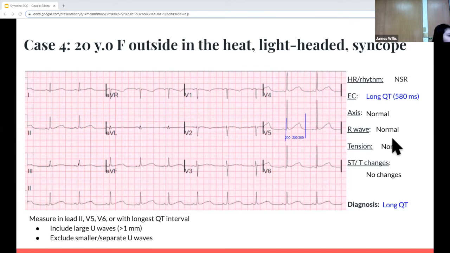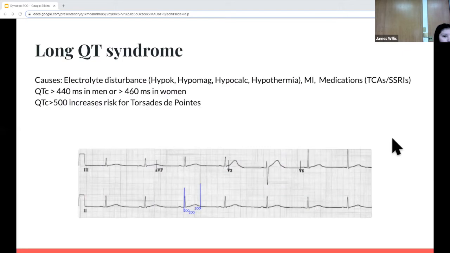And if there's a U wave that's right next to it nearby, or a large U wave greater than 1 millimeter, you'll include that in the measurement. But if it's smaller than 1 millimeter and further apart, then you won't include that in the measurement. And again, commonly we see long QT syndrome with electrolyte disturbances like hypokalemia, hypomagnesemia, hypocalcemia, hypothermia, MIs, tricyclic antidepressants, SSRIs.